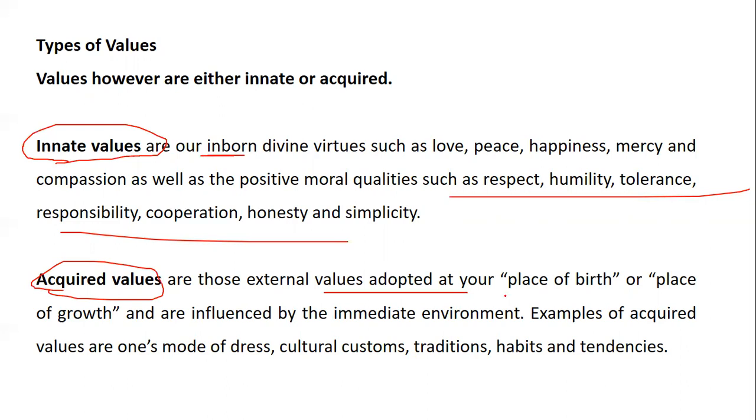So it talks about adoption from where? From the place of birth or the place of growth. These are the two factors through which a person can be influenced, that is the environment. So the dress, customs, traditions, habits, tendency, all of these have an impact on the mind of the child. So these are the two types of values: innate values, that is inborn values, and acquired values, which are external or adopted.